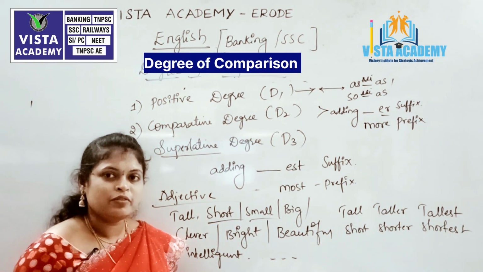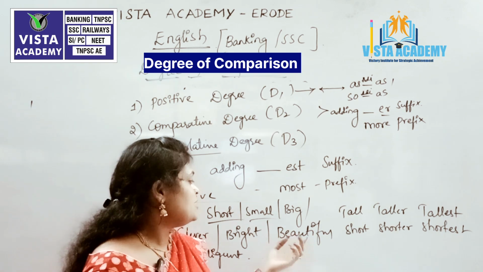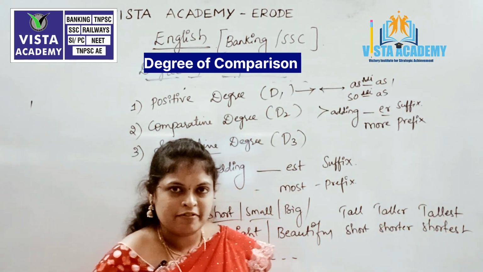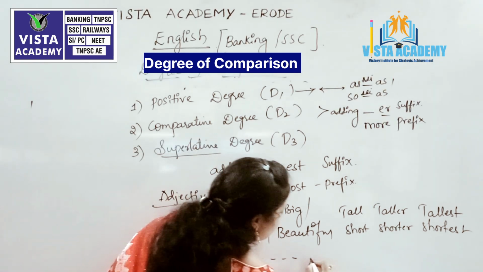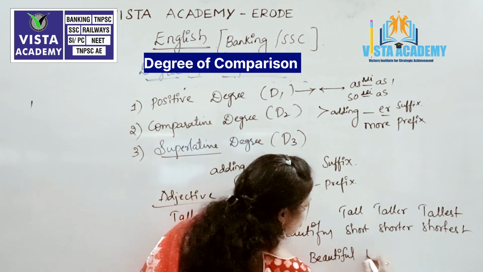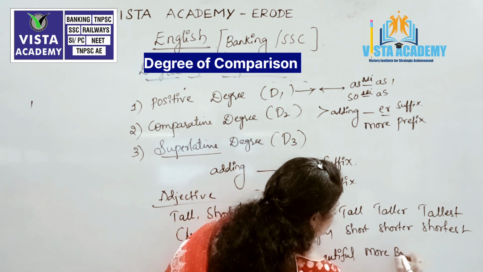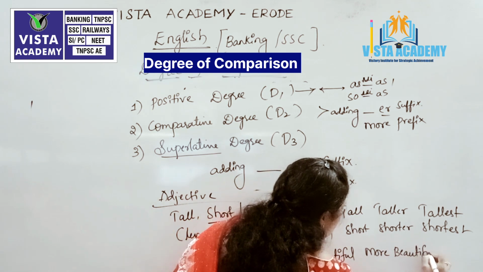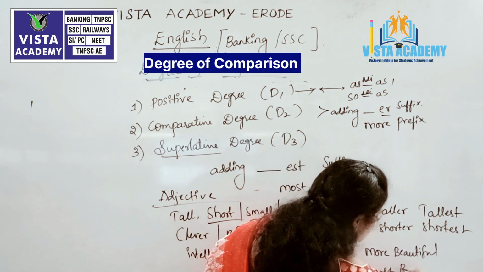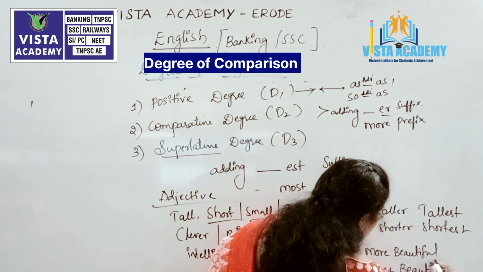Some of the root words which don't take er forms or est forms as a suffix will be considered as special words, which only take more beautiful and most beautiful as comparative and superlative degrees. More beautiful and most beautiful.